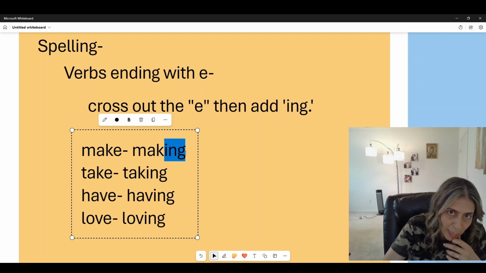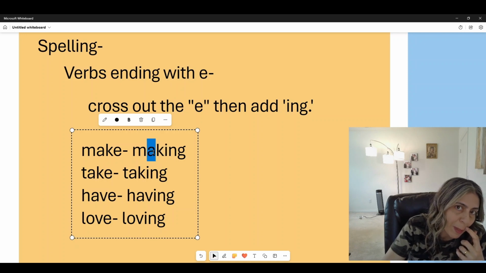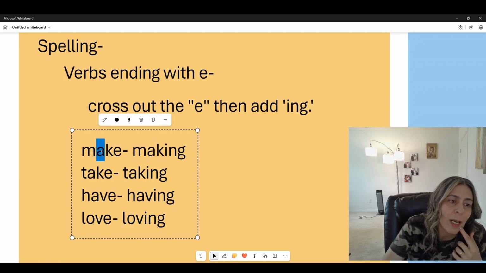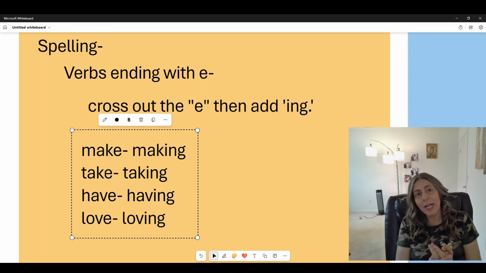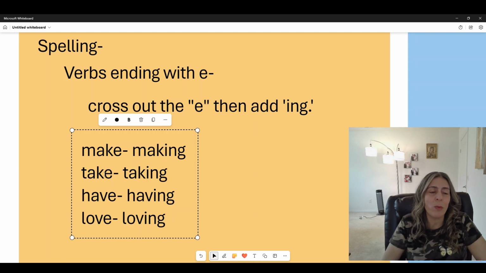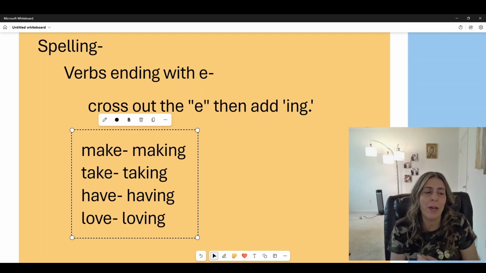Okay? Making. Now, you probably will ask me why we didn't double the K, because it has a vowel before it. That's right, but remember we have two vowels here, and so we don't double when we omit a letter, when we drop a letter off, okay? So making, we just add the ing. Okay, so it's very easy. Just look at it like this. When we have an E at the end of the verb, we just take out the E, put an ing,